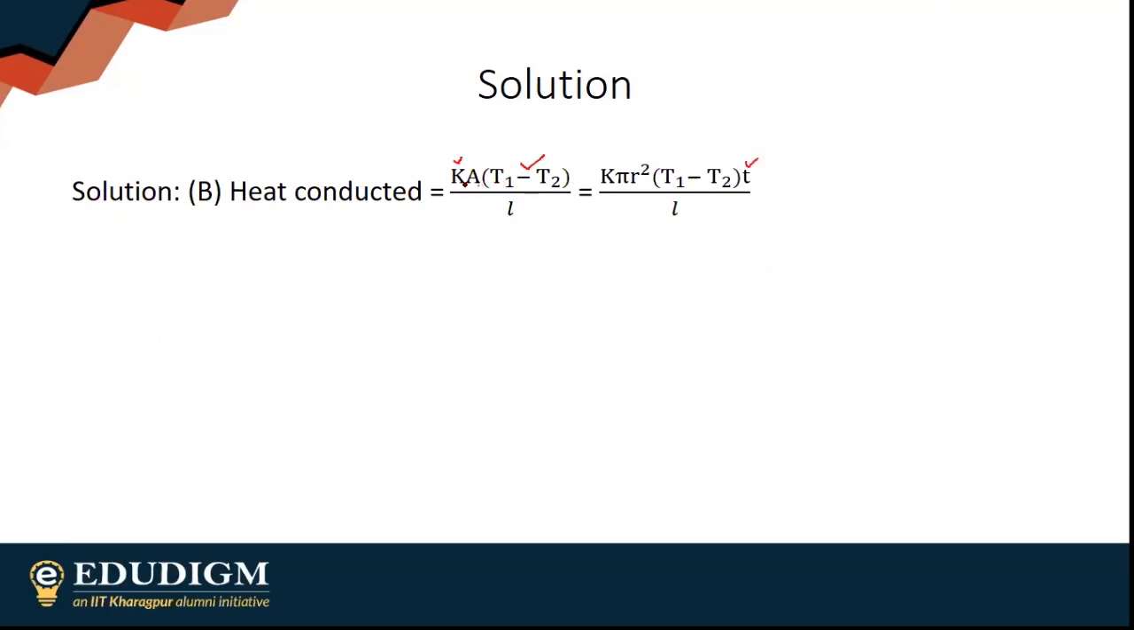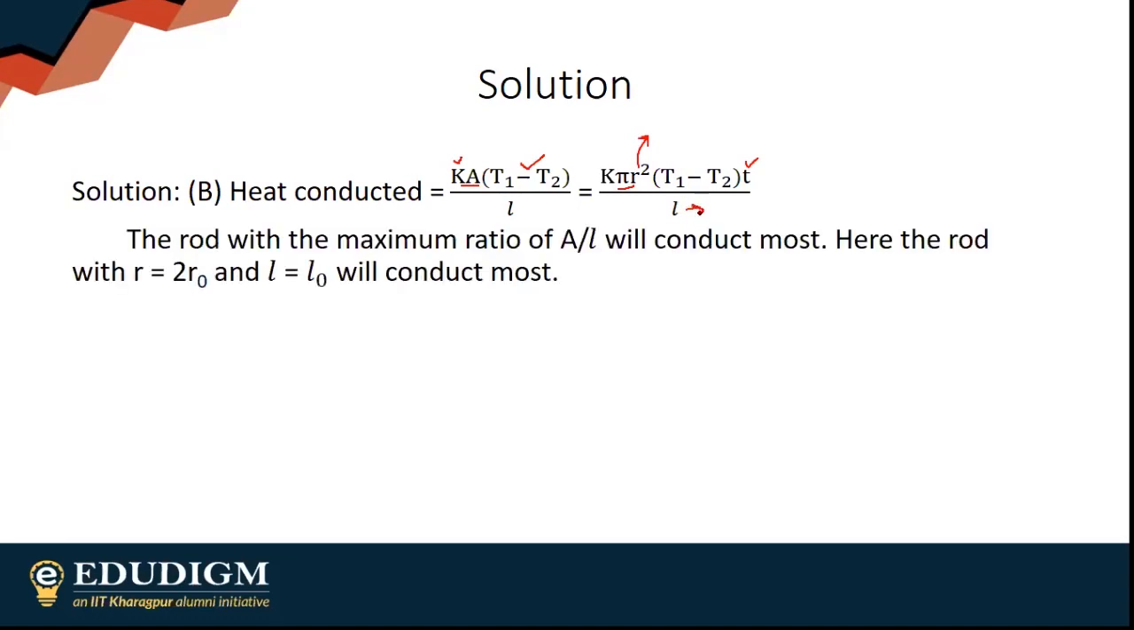A is pi r square. Obviously, I need maximum radius and minimum length. Out of all of them, maximum radius and minimum length is possible for option B. R is equal to 2r naught, and L is equal to L naught.